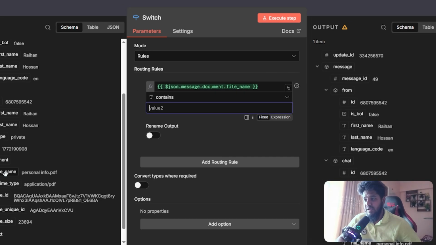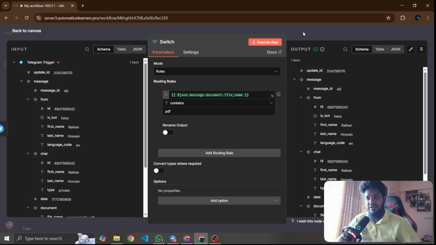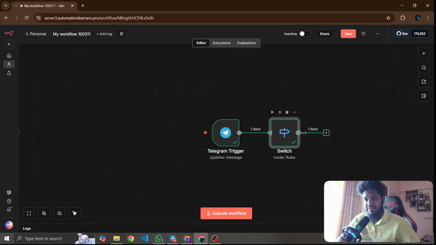If this file name content is PDF, you can see at the end the PDF is available. So if this message is a PDF, go to this node. You can see this message file name is PDF, so it will go to the PDF section, the PDF node. So this is the PDF node.